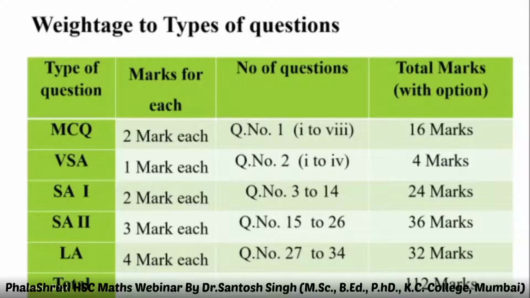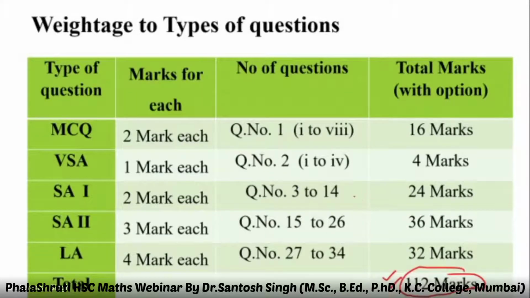Altogether 24 marks. I'm talking with option. And question number 15 to 26, 3 marks each. Altogether 36 marks. And 4 mark question will be from 27 to 34. 8 questions, 4 marks each, that is 32 marks. Altogether, the full paper is going to be 112 marks without option.